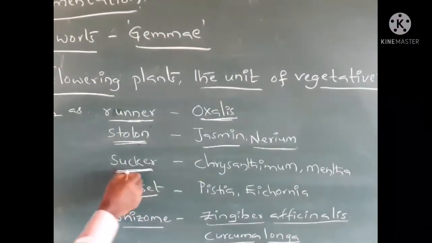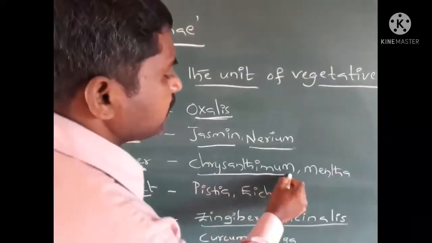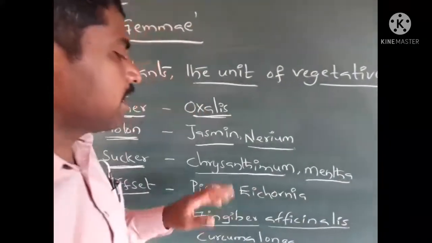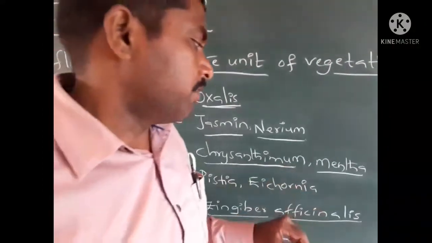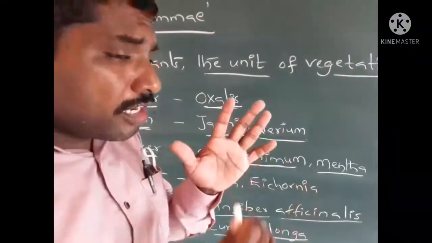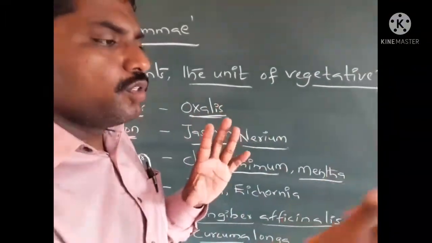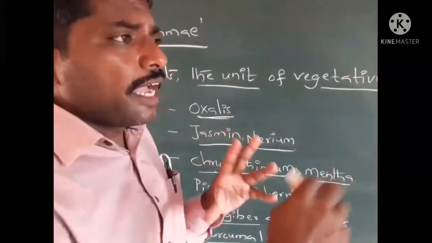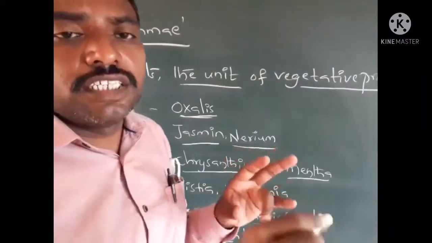Next, sucker. See here, the chrysanthemum, mentha, etc. These have suckers for vegetative propagation. In the sucker, the underground axillary branch is produced against the gravitational force, and they also have adventitious roots.